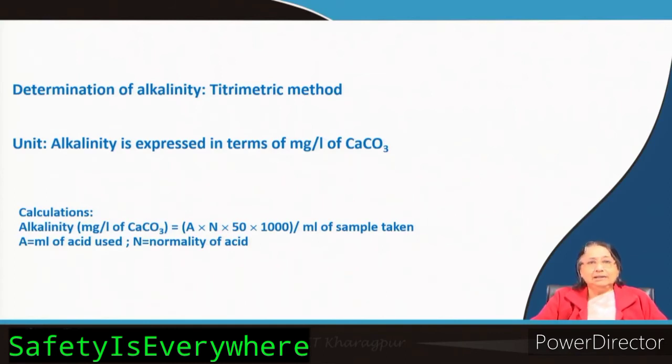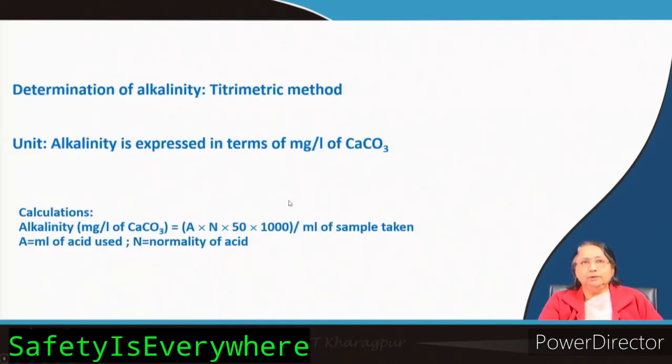But one thing you have to remember: OH minus cannot stay together with bicarbonate. If you remember this, then by knowing these two titer values you can easily calculate the different types of alkalinity present in your water sample. This is very simple, but very useful.